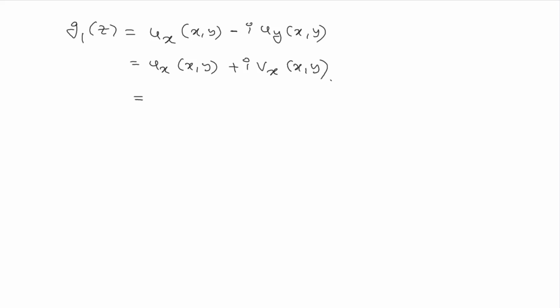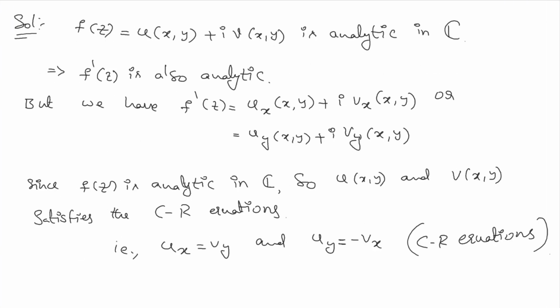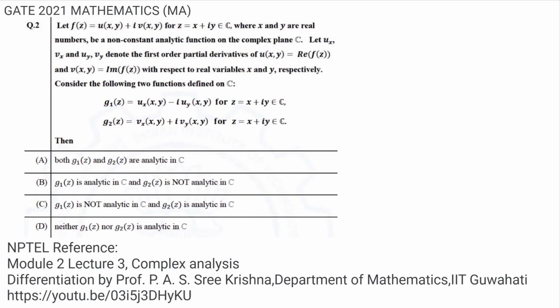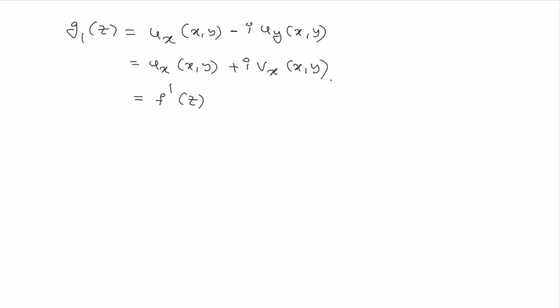And this is nothing but the derivative of the function f. By the definition of derivative of a function, f dash of z is nothing but this. Since we have already seen that whenever f of z is analytic, f dash is also analytic, as can be seen from the references, we can say G1 of z is nothing but f dash of z.